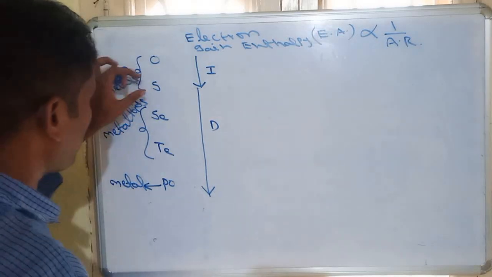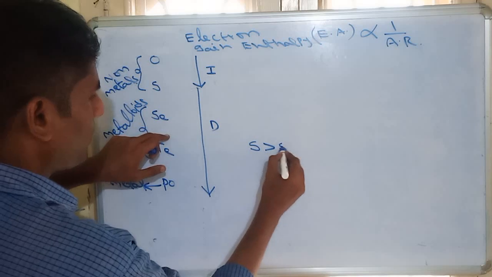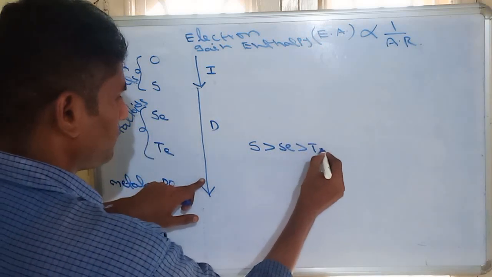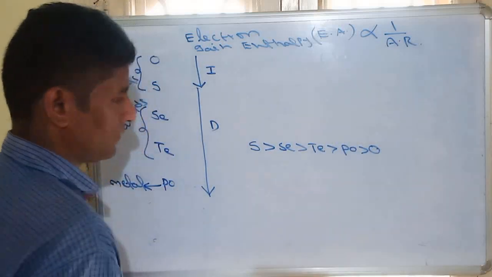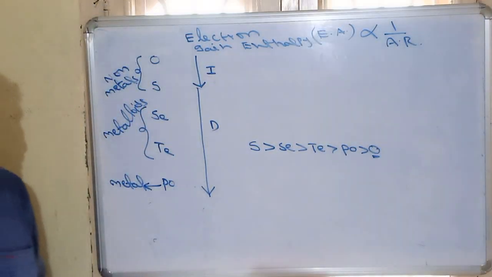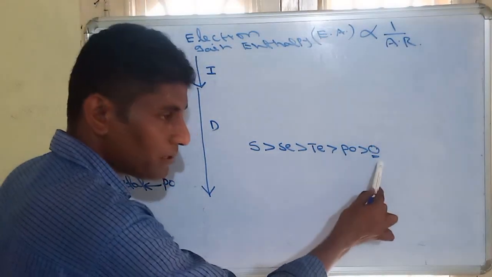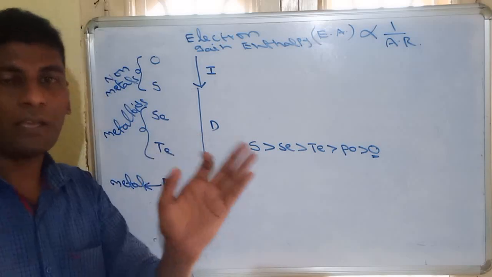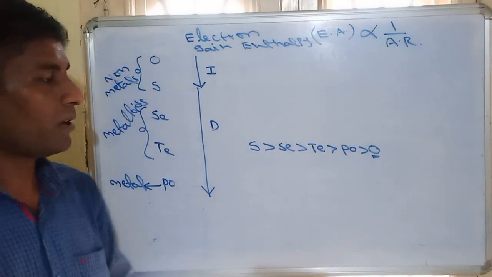So the highest electron gain enthalpy is for sulfur. After that selenium, tellurium, polonium and oxygen. So oxygen has the least electron gain enthalpy. Why? Because it is small in size, it is expected to have the highest electron affinity, but actually it has the least electron affinity.